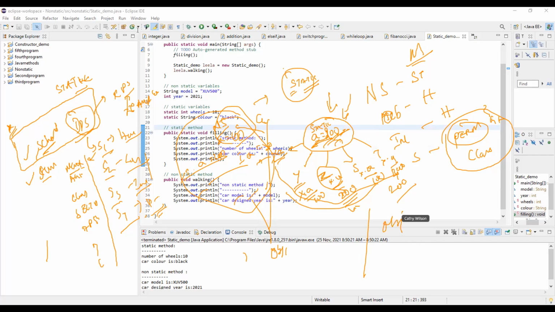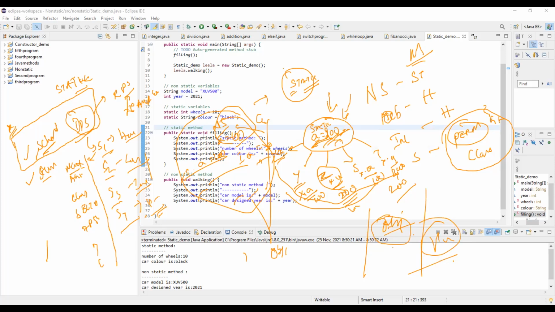How can I access static variables? Using the class name dot method name, or variable name. So you will be having this one. This is how you will access this particular data.